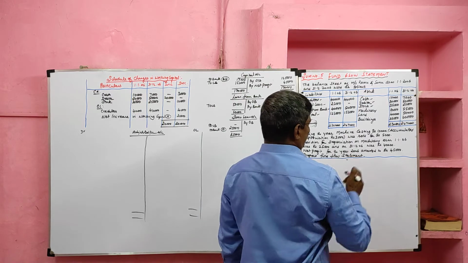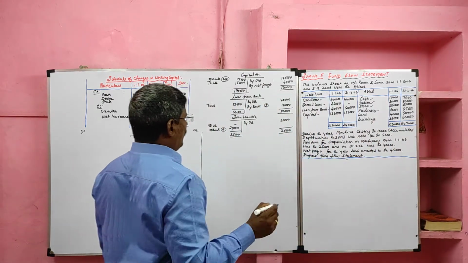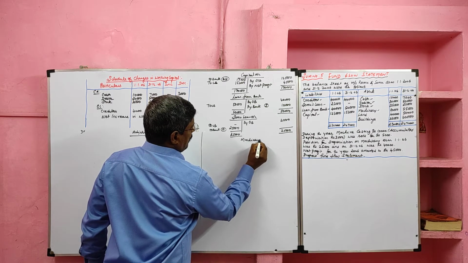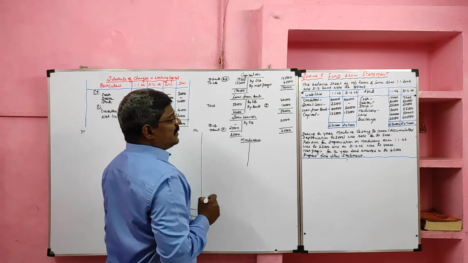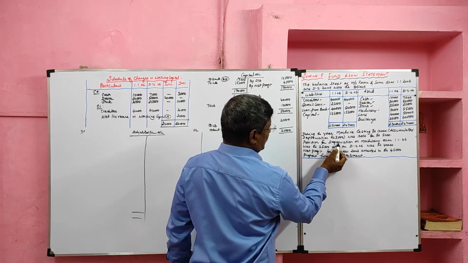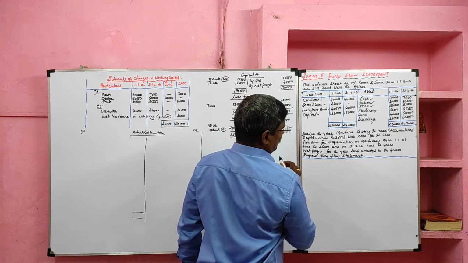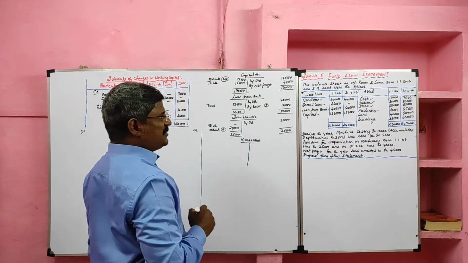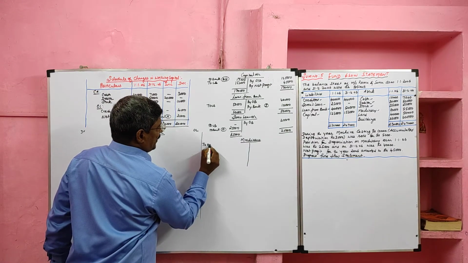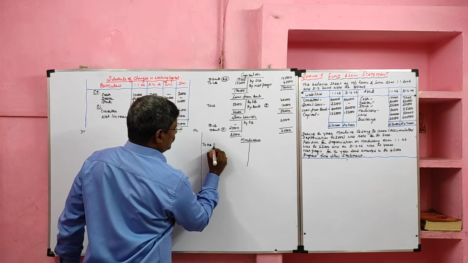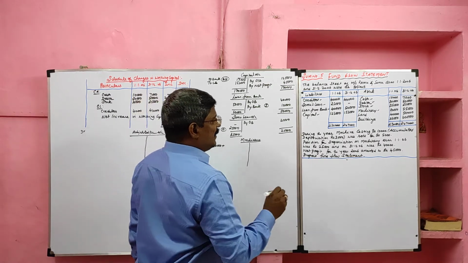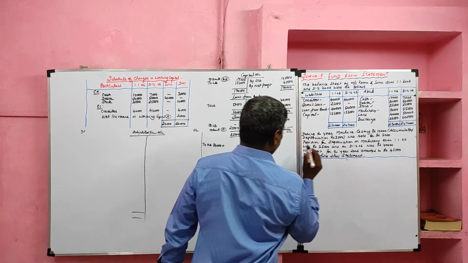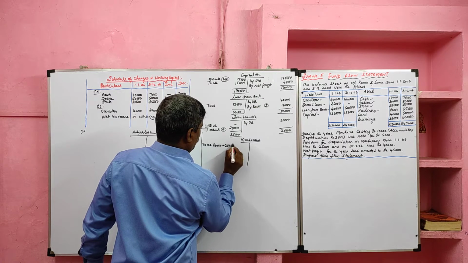Then we will move to the asset side. First we have machinery. We should be very careful about machinery. Machinery account: opening provision for depreciation and closing provision for depreciation are both given in the adjustment. So we should consider that the machinery's net values are given, and we have to gross up the machinery value. How? To opening balance of machinery 80,000 plus opening provision for depreciation on machinery as on 1st January 2006, 25,000.